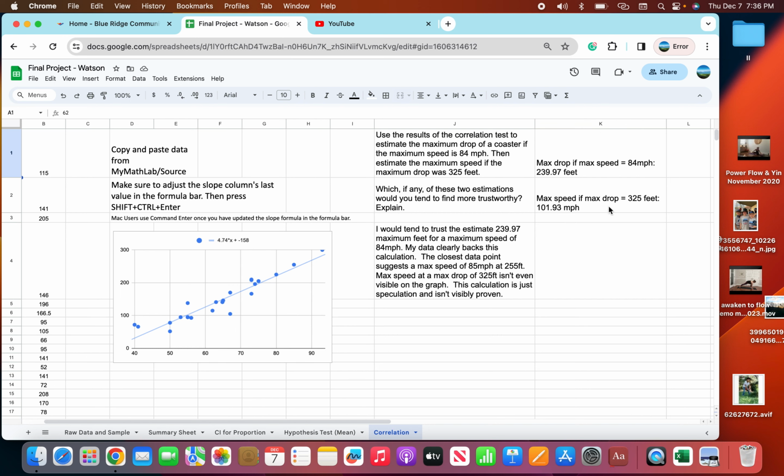But for the max speed, if the max drop equals 325 feet, as you can really clearly see in the scatter plot, you can also look at the data, I do not have any points that exceed 300. And so this answer of 101.93 miles per hour is really just speculation. And I think that covers everything. Thank you guys.